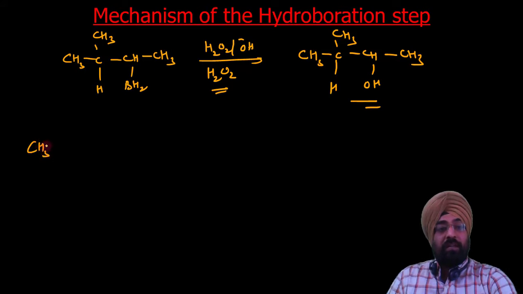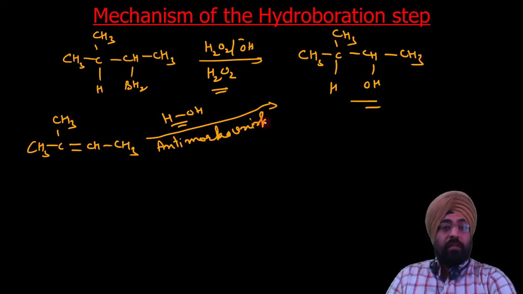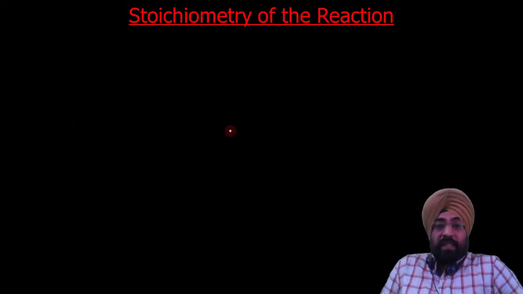Now you can see overall what has happened. The reactant was CH3 C CH3 double bond CH CH3. The overall reaction is addition of water. Water has added here according to the anti-Markovnikov rule. I am repeating again and again: in hydroboration oxidation the addition of water takes place according to the anti-Markovnikov rule, and there is no scope of rearrangement.